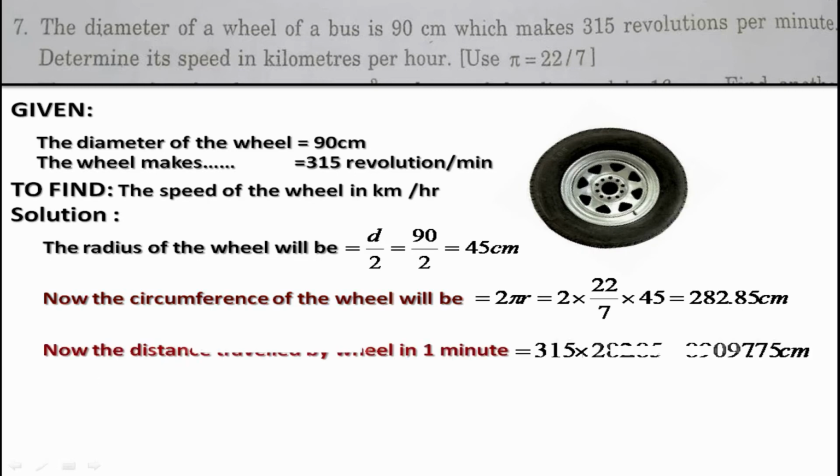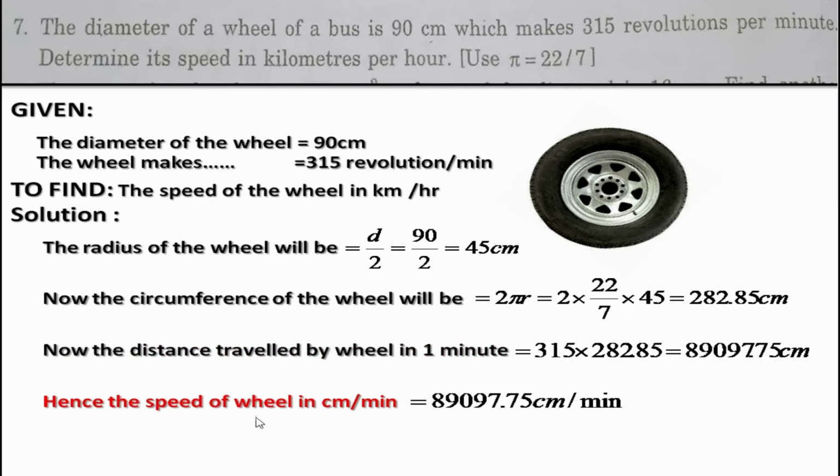Now we can carry out the distance traveled by the wheel in 315 revolutions. If you remember, I said you need to know two concepts. The second concept I explained, and the first concept was unitary method. Here I have applied unitary method. In one revolution, the wheel covers a distance of 282.85 centimeter. So in 315 revolutions, the wheel will cover 89097.75 centimeter. This is the distance covered by the wheel in 315 revolutions.